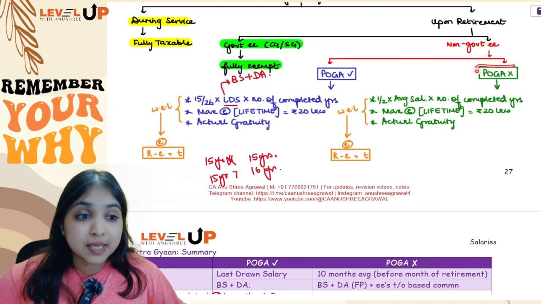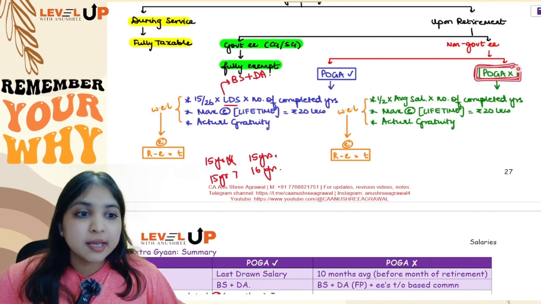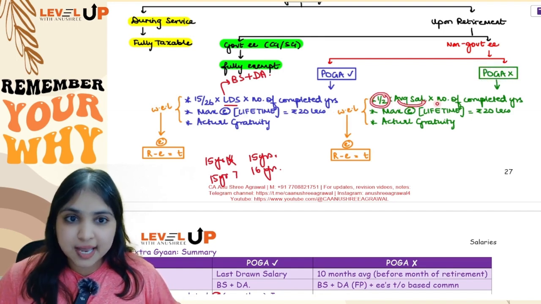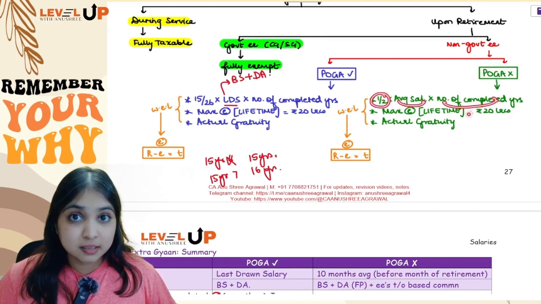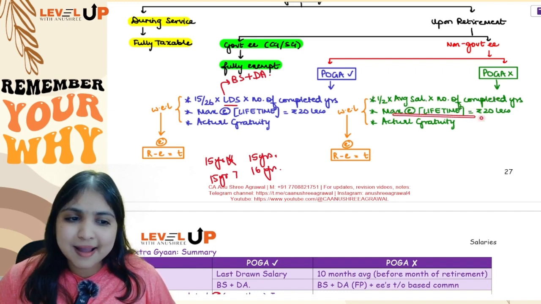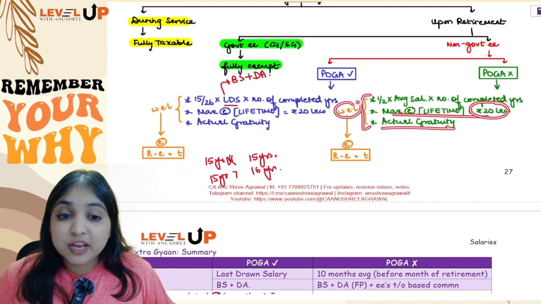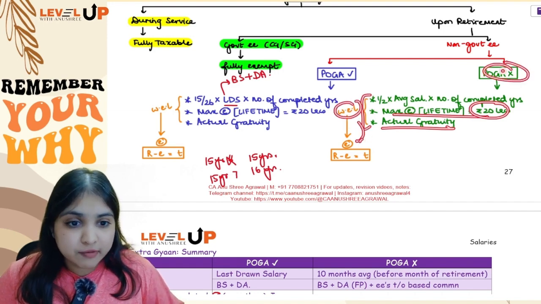Okay, but what if the employee is not covered by POGA? If the employee is not covered by POGA, then half into average salary into number of completed years. This will be your first number. Second, same maximum exemption, guys, 20 lakhs. And third, actual gratuity. Out of these 3, whichever is the least will be exempt if not covered by POGA.